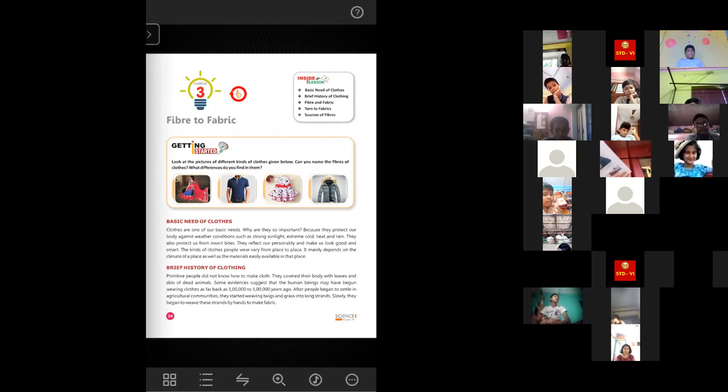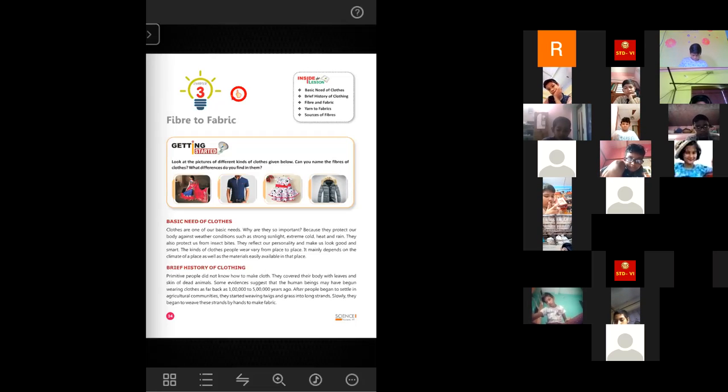After people began to settle in agricultural communities, they started weaving twigs and grasses into long strands. So, at a very primitive time period, people used leaves and barks as their body coverings. After that, they started weaving. Weaving means using some thread-like structure, tangling them together to make some material, that is called weaving.